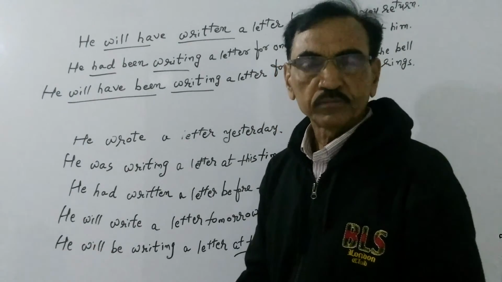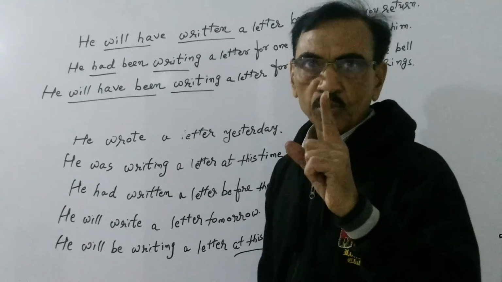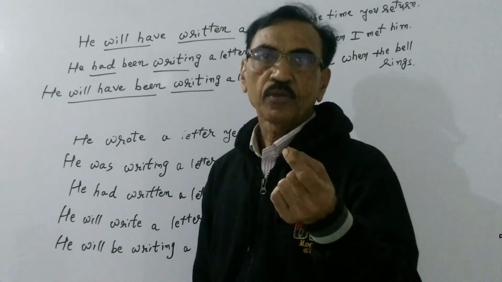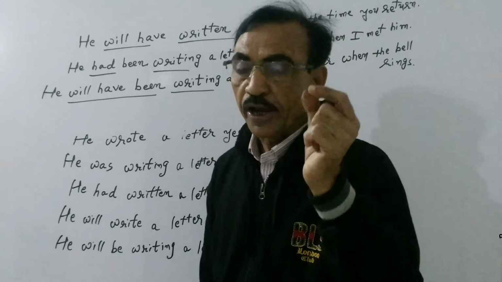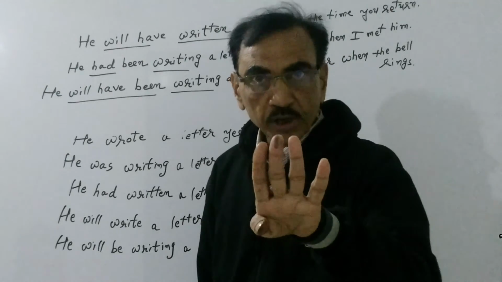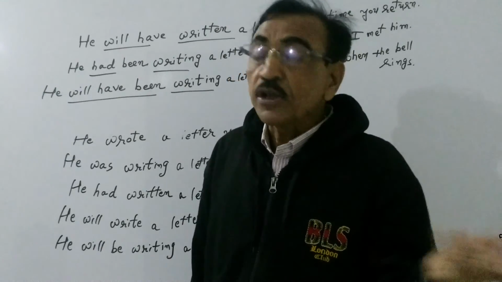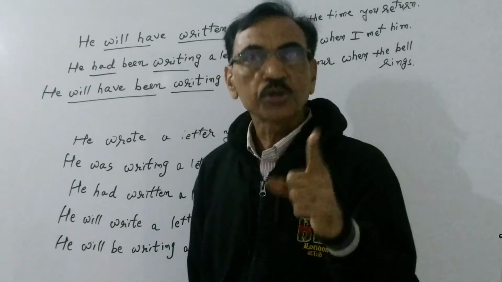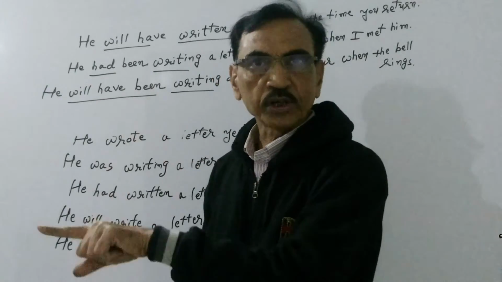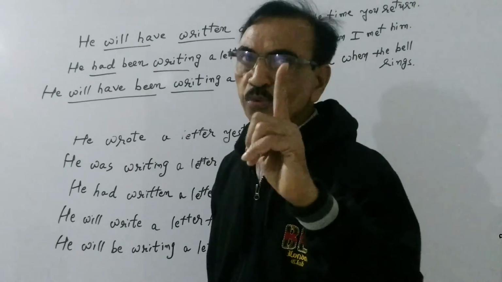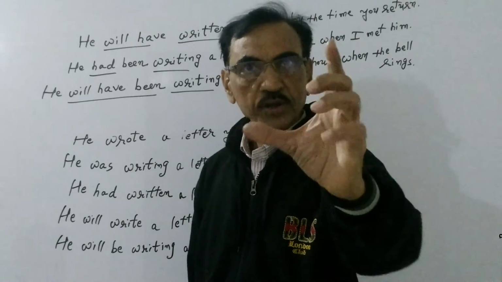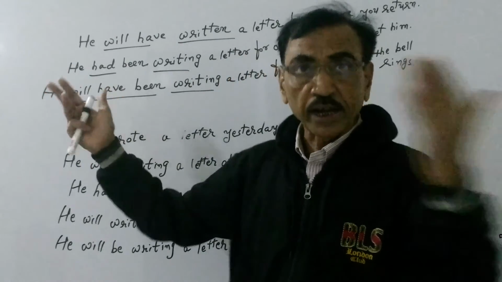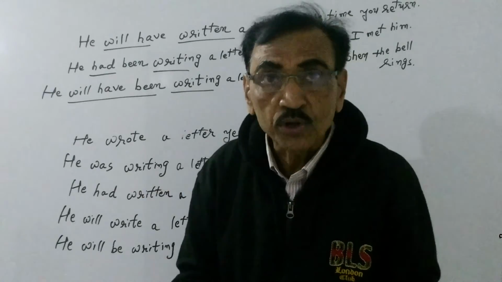But before we depart, I would like to teach you one thing, that passive voice is possible only in 8 tenses. There are 4 tenses in English language for which no passive is possible. So which are those tenses, friend? Continuous perfect present tense, continuous perfect past tense, continuous perfect future tense, and the fourth one is continuous future tense. These tenses are always in active voice, whereas the remaining 8 tenses can be written in active voice or passive voice.